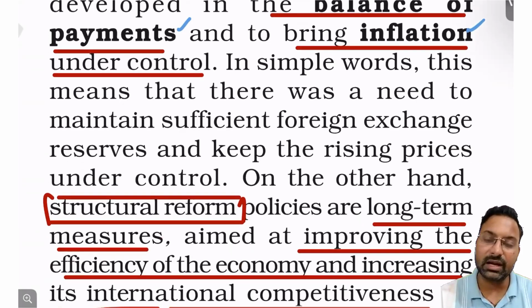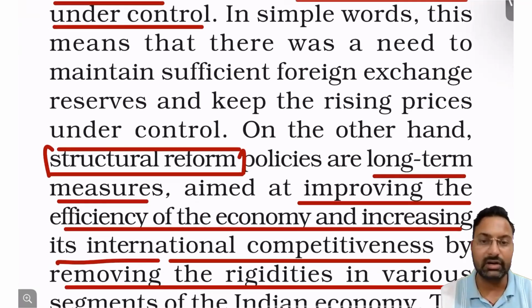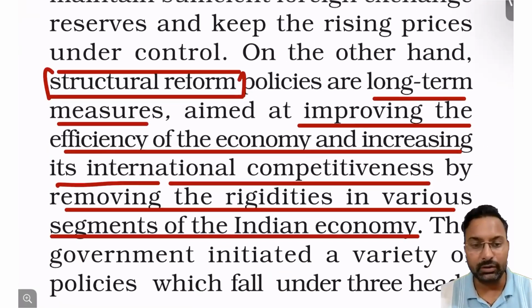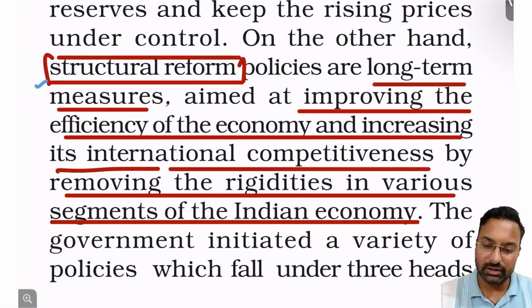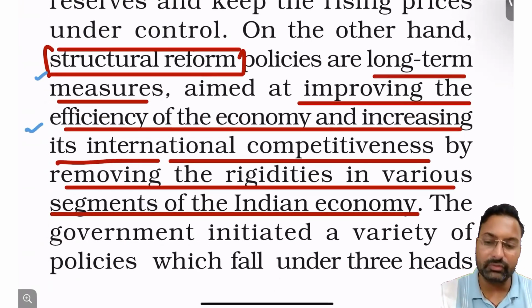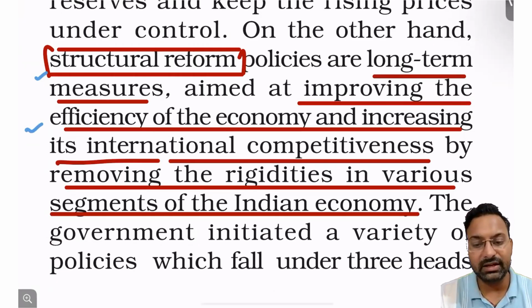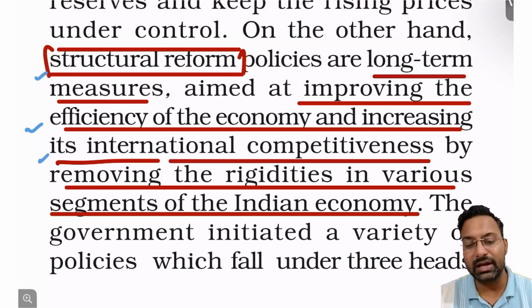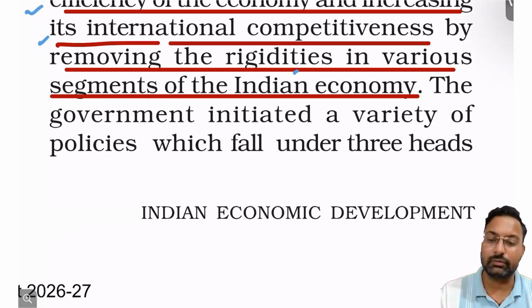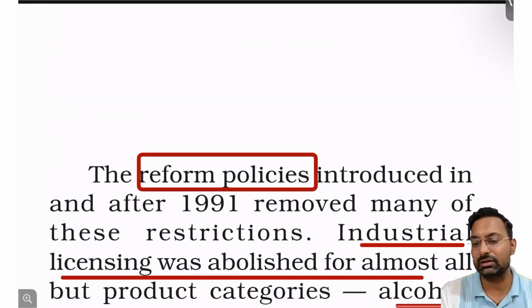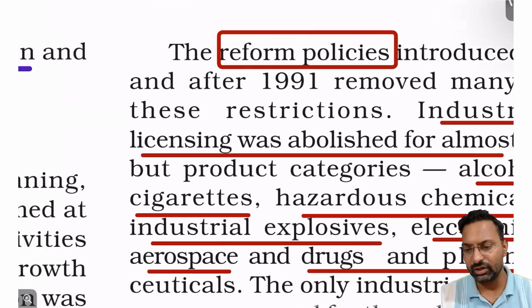And some part of that fund was put into the structural reform measures. What were the reforms that were taken up? The efficiency of the economy was improved, then international competitiveness was improved, and rigidities in various segments of the Indian economy were reduced.